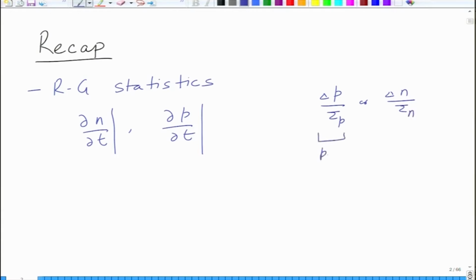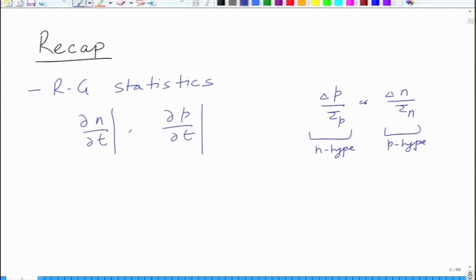So, this is for a p type and this is for an n type semiconductor. You are worried about the minority carriers, right. So, for n type you are worried about the hole recombination, for a p type you are worried about the electron recombination. These tau p and tau n are the carrier lifetimes.